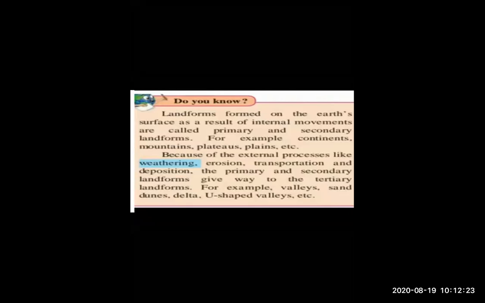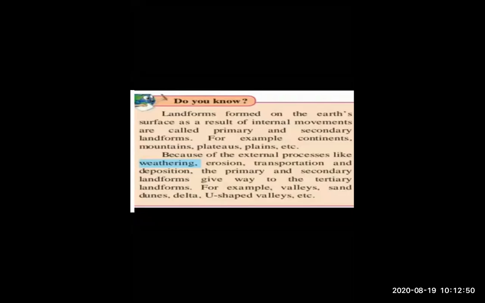For example, plateaus, plains, valleys, mountains. Any landform that happens because of internal movement is called a primary and secondary landform. But because of external processes, weathering, mass movement and erosion are happening.